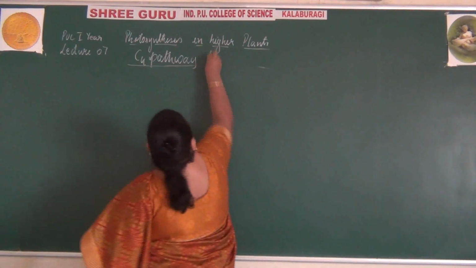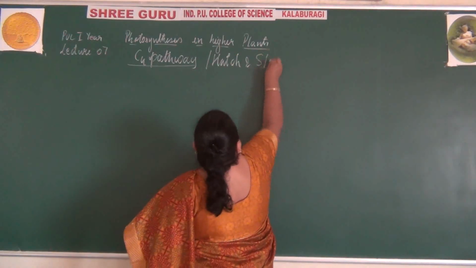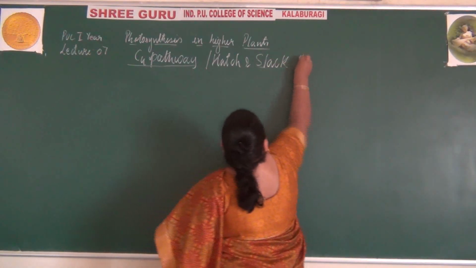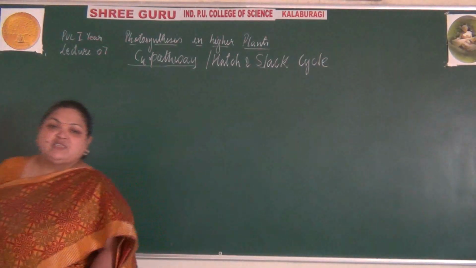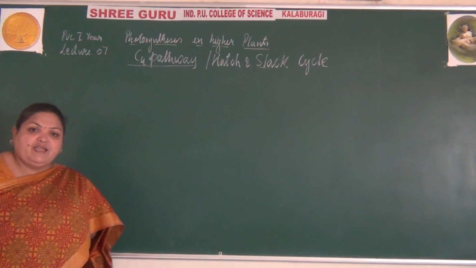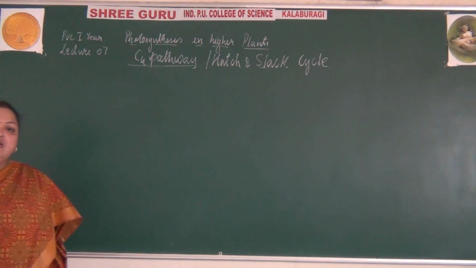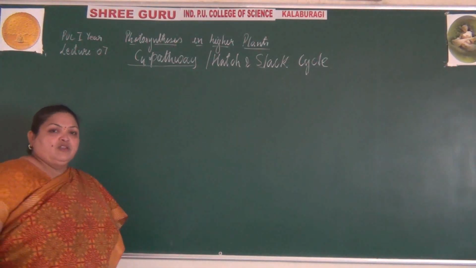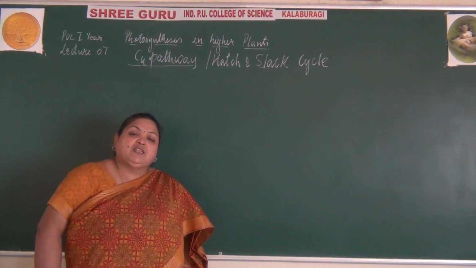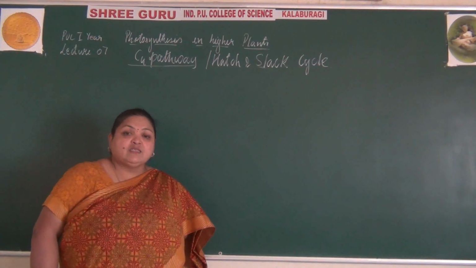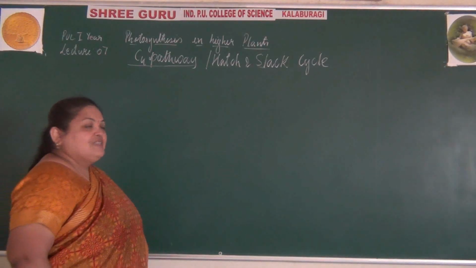It is also called the Hatch and Slack cycle, as it was studied by the 2 scientists. Here the C4 pathway was observed by these scientists, and the plants were called C4 plants, which exhibit a special type of anatomy known as the Kranz anatomy.